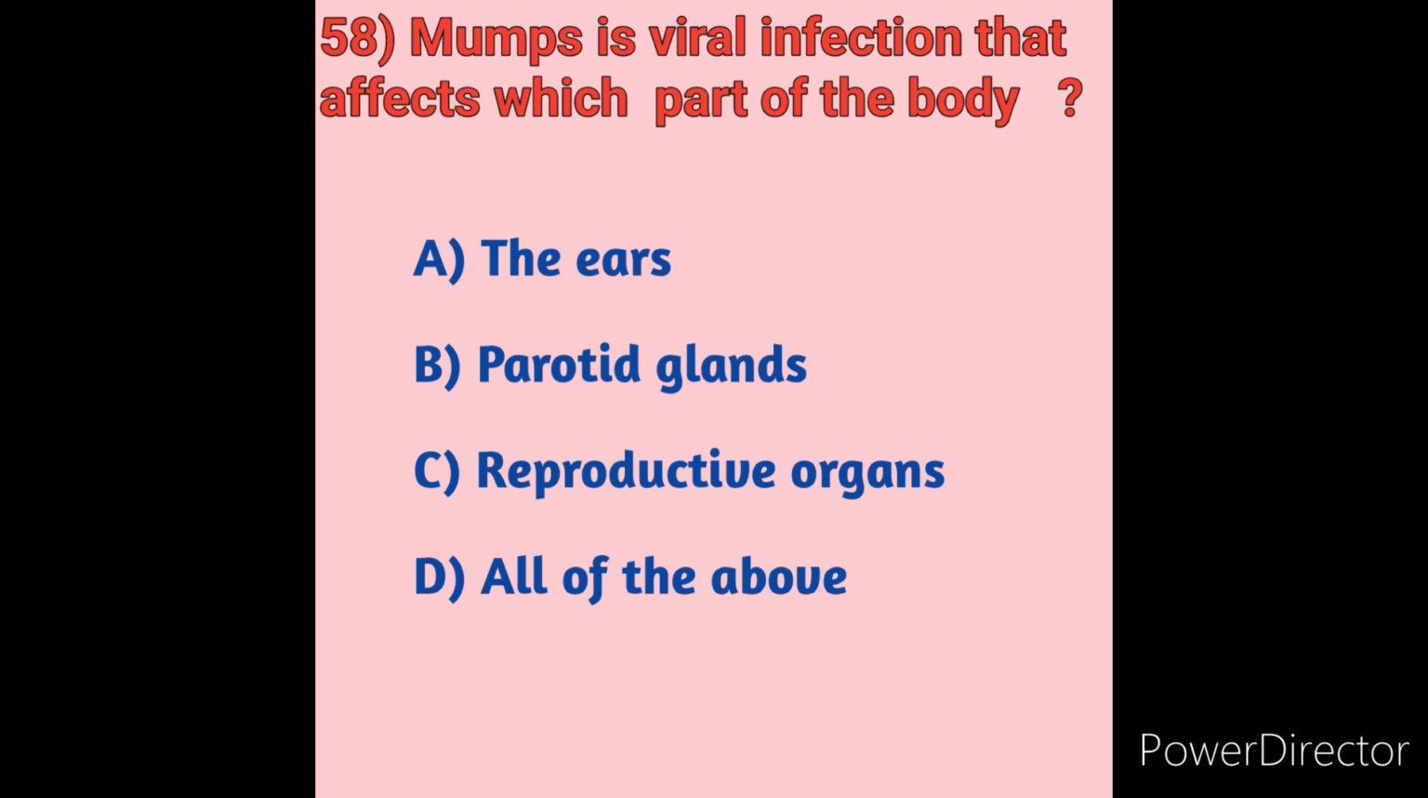So here, mumps is a viral infection that affects a part of the body. Which part of the body? Parotid salivary glands is the correct answer. Option B, parotid gland, is there. Option B is the correct answer. Next we will move on to question number 59.